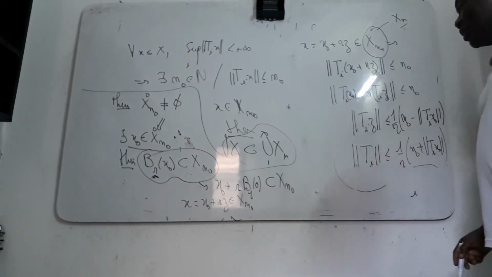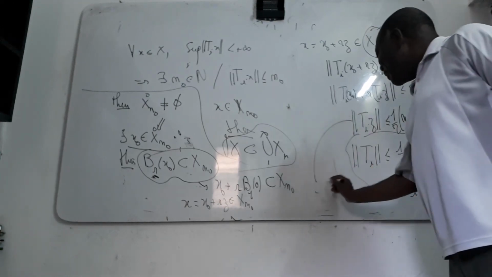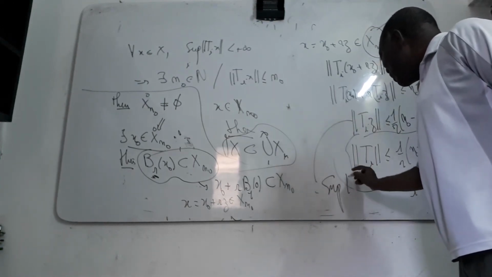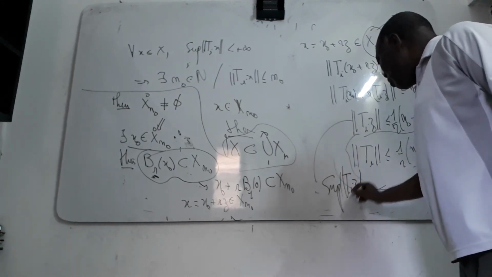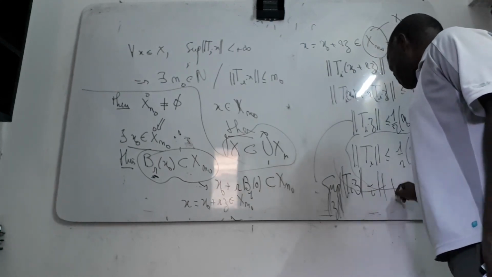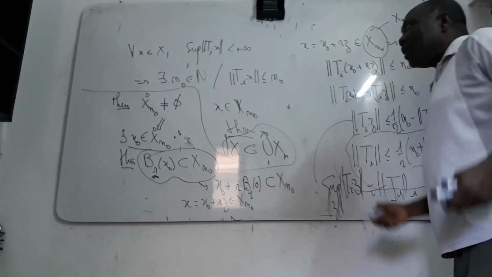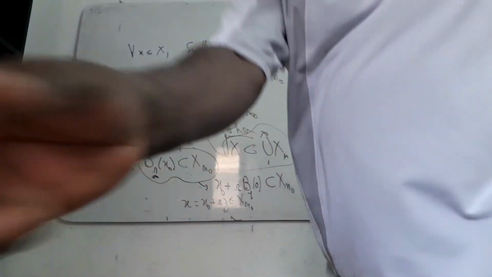You have this condition. Then you have what you are going to prove. I take the supremum of the norm of T_i(z) over the unit ball, which is exactly the norm of T_i. Then that is the proof of the Banach-Steinhaus theorem. Okay, thanks.